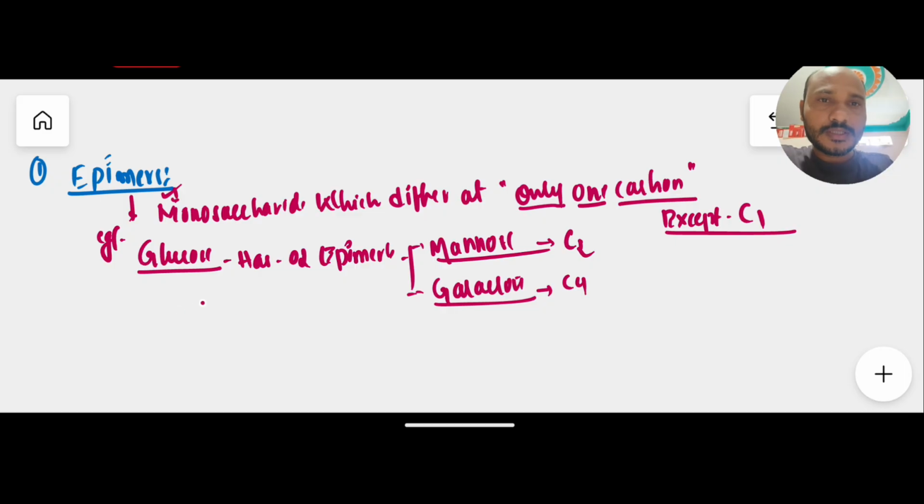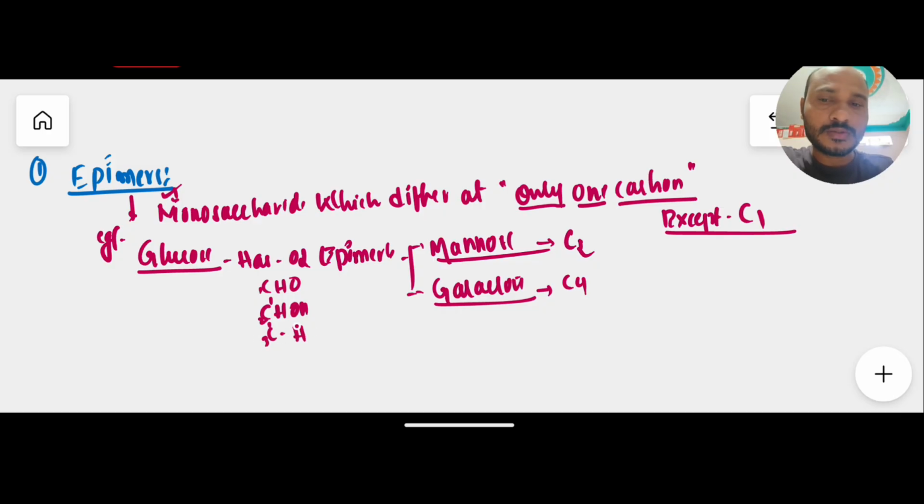Here I am drawing the carbohydrate glucose, with CHO at the top, and carbon number 1, 2, carbon number 3. Generally in glucose, at carbon number 3 on the left side, we have H only.